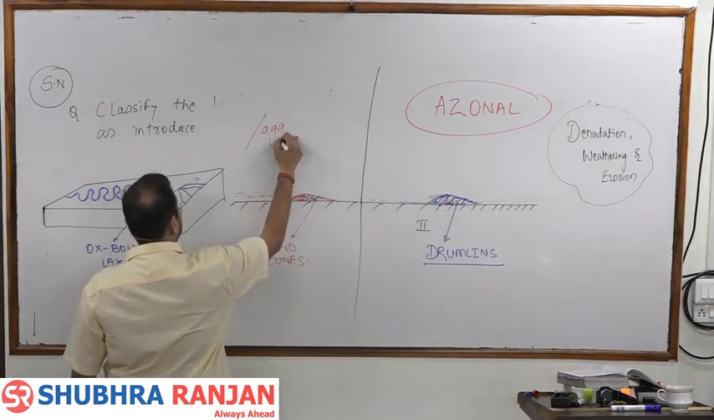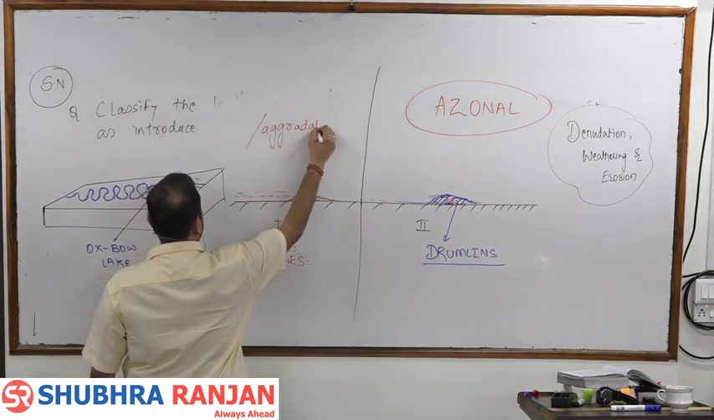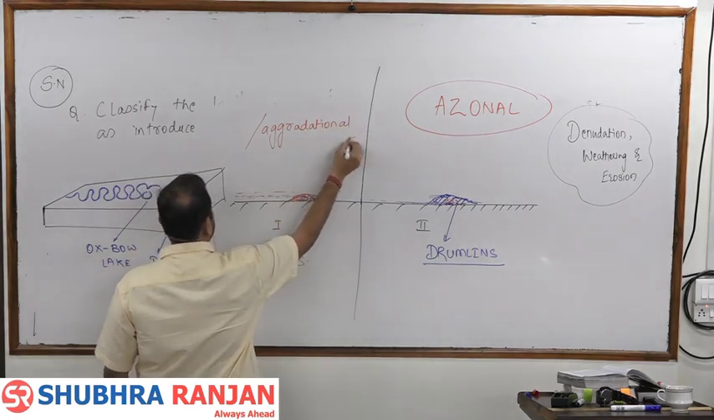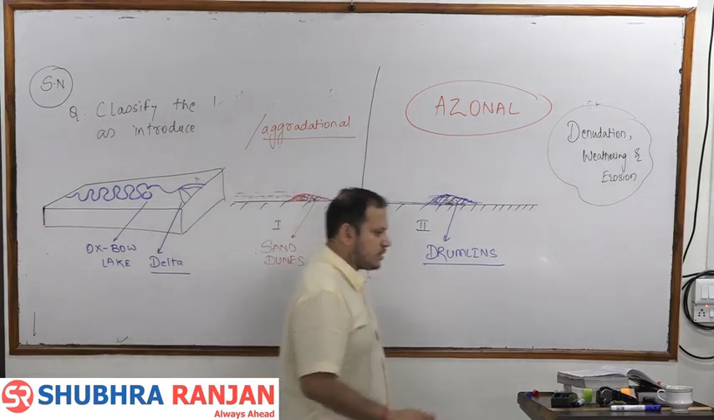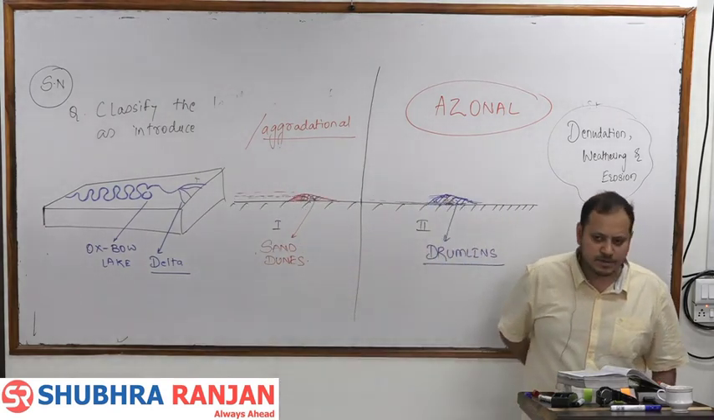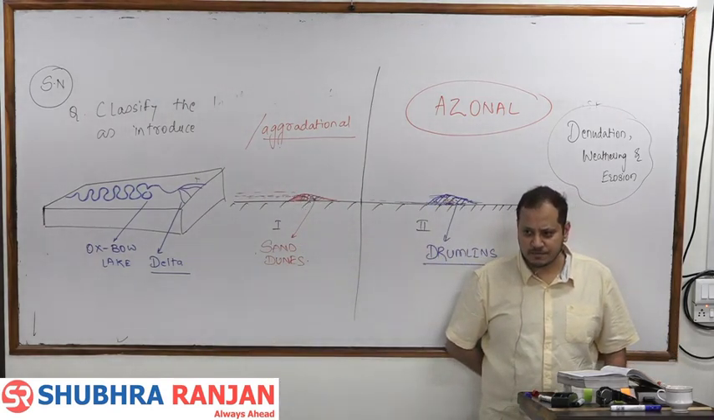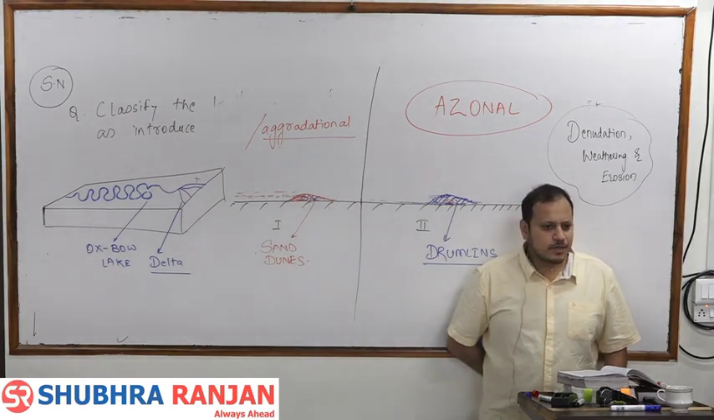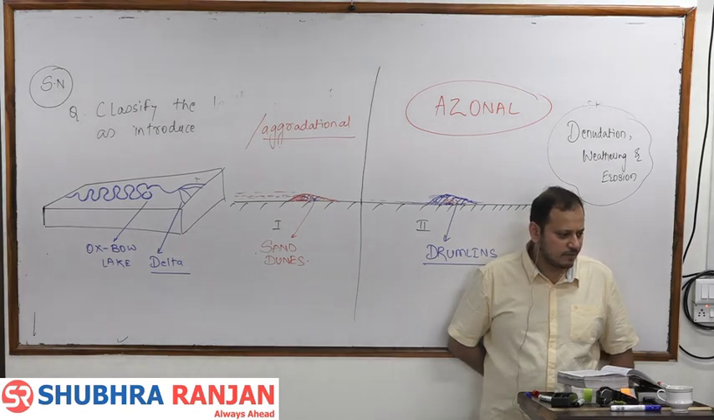I am giving all three words: aggradational landforms. Aggradation means collection. So layer upon layer of soil has been built up and collected, hence aggradational landforms.